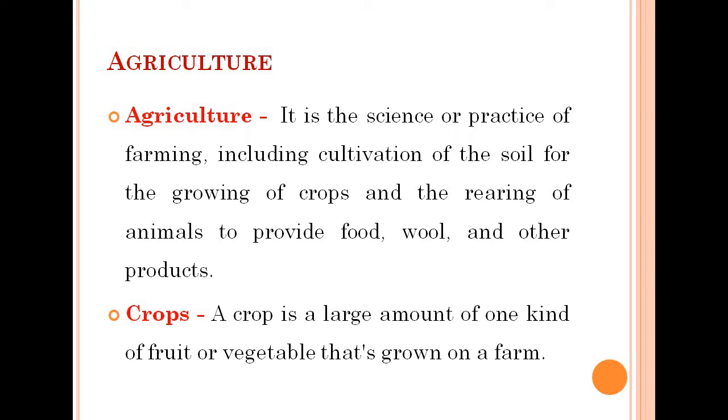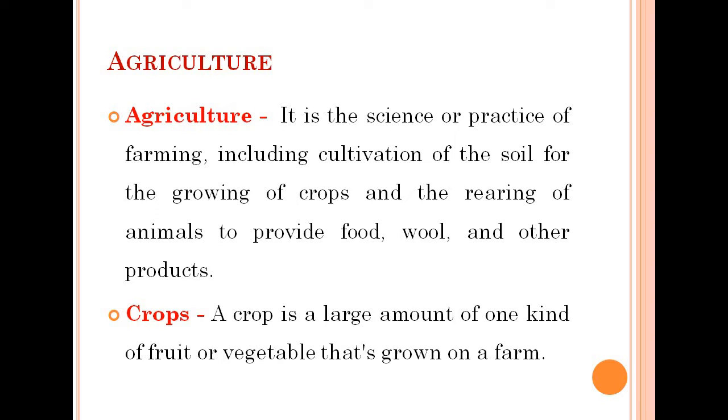Now we will move towards the crops. What are crops? Can we say any type of plant grown anywhere is a crop? No. So what are crops? Plants of the same kind grown on a large scale for food, clothing, etc. are called crops.